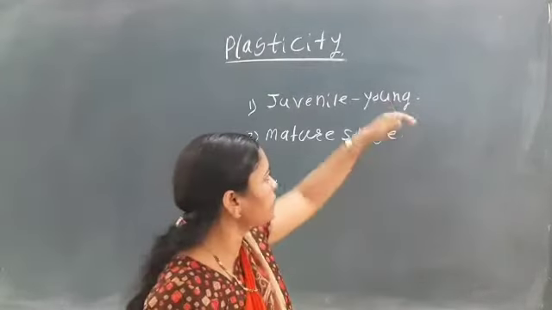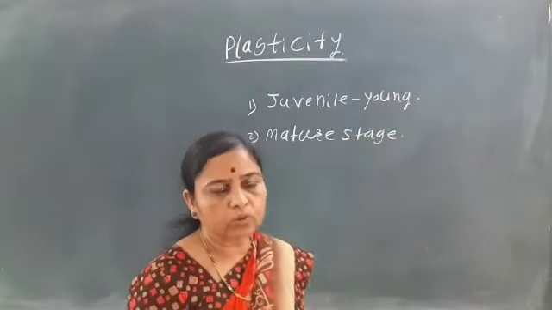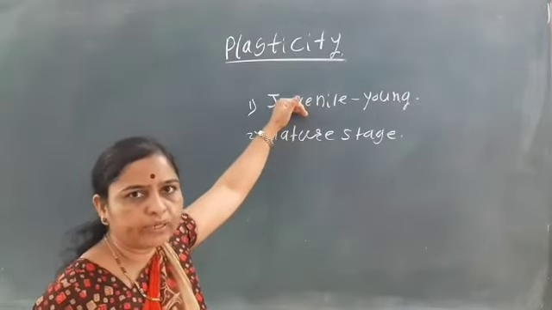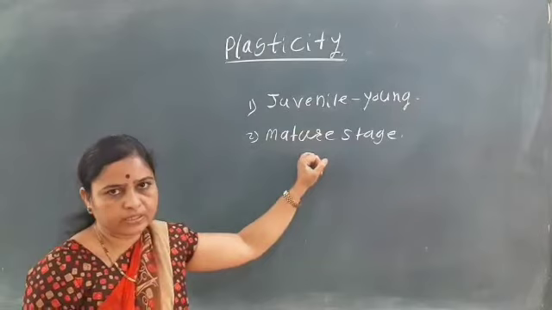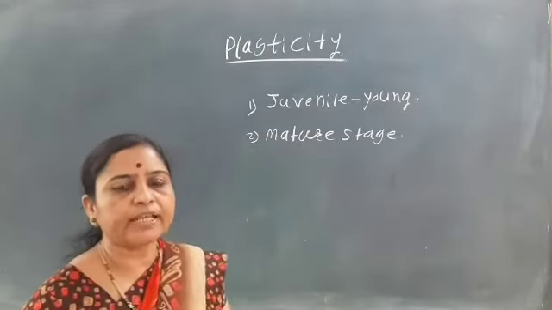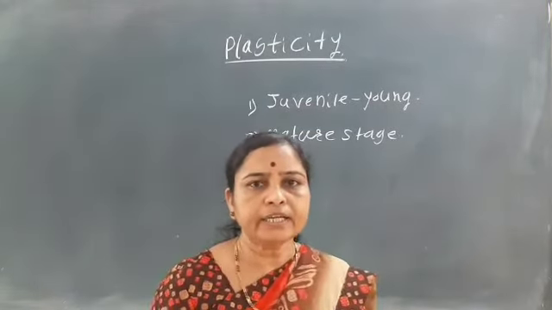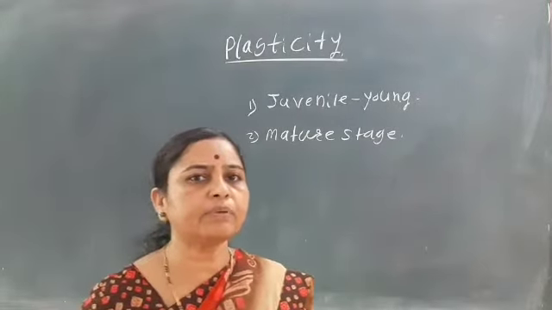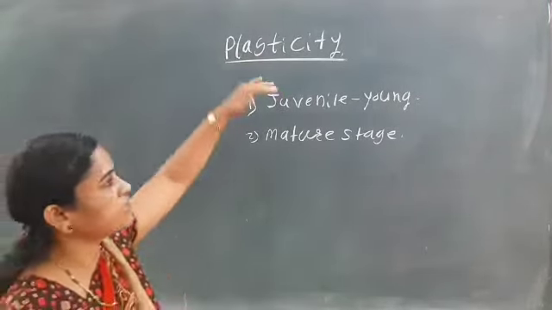So these different structures at the two stages, in the young or juvenile stage and in the mature stage, formed in the plants, are nothing but plasticity.